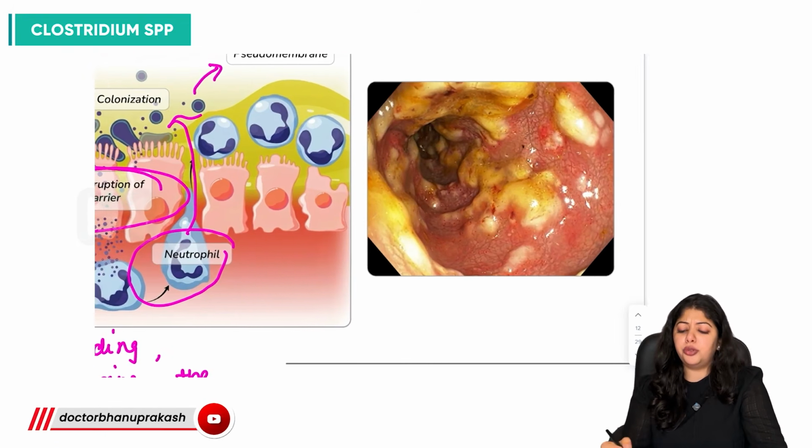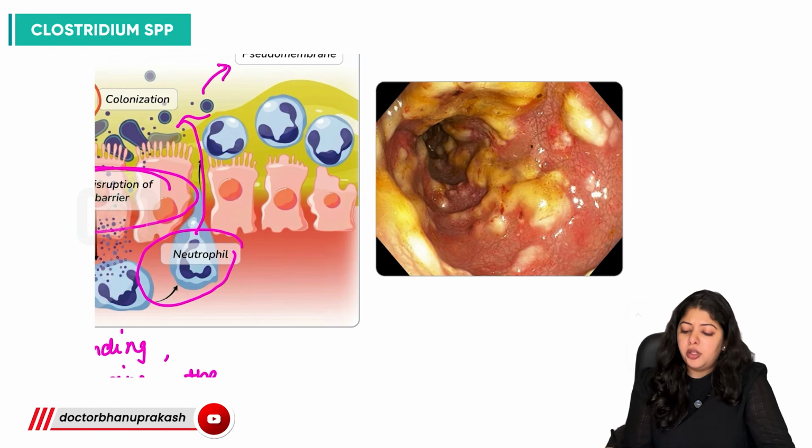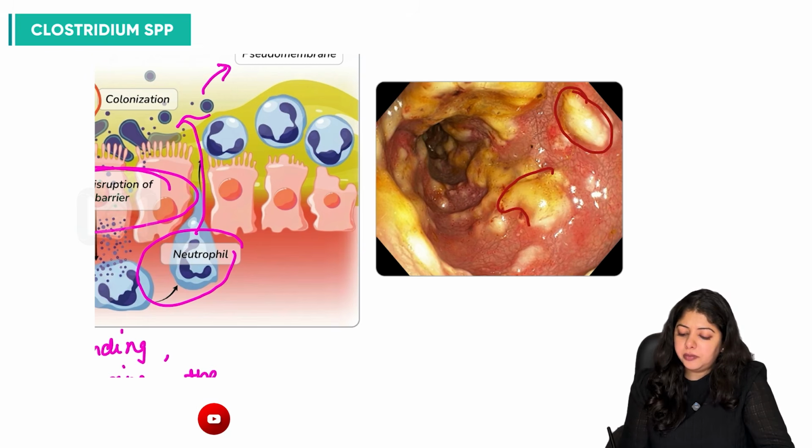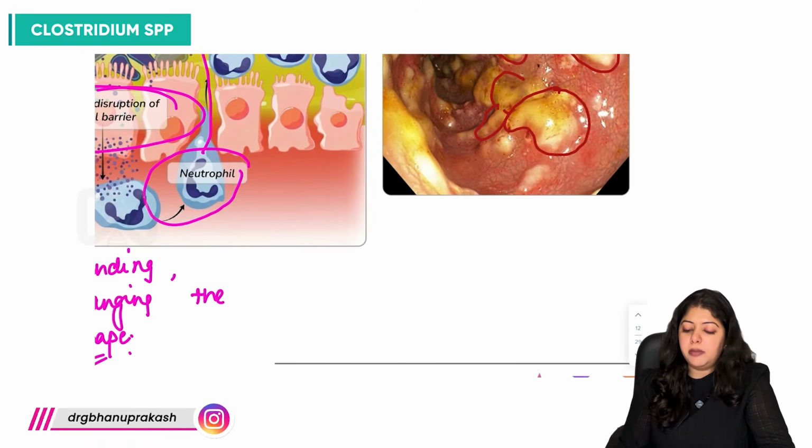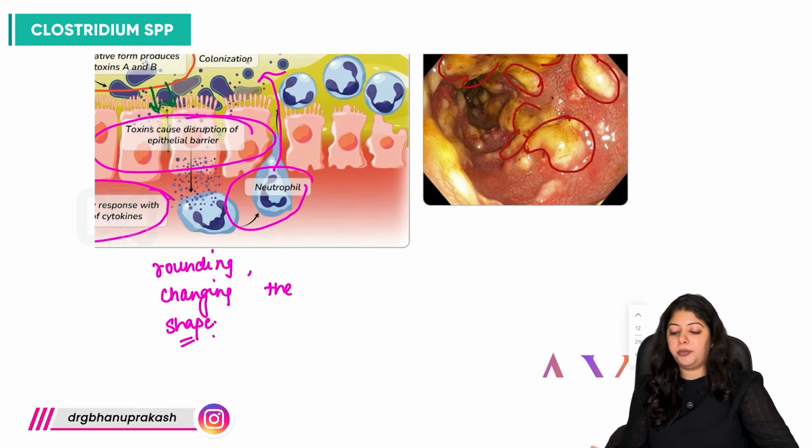So what is this pseudomembrane we are talking about? Can you appreciate these yellowish areas, yellowish plaques which are produced in the intestine? So these are nothing but pseudomembranes which are formed.